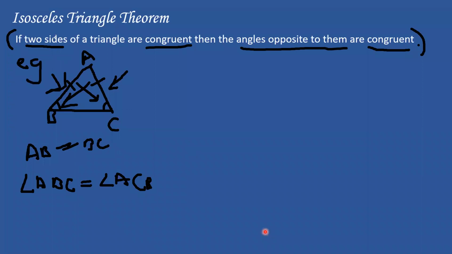So in this triangle, AB and AC can also be the equal sides. Let's say, same triangle ABC, and two sides, AB and AC, are equal. The triangle theorem says the angles opposite to them are equal. So opposite AB, what is it? This angle, and opposite AC is angle ABC. Any two sides which are equal, the angles opposite to them are equal, which is very important. So this is nothing but the isosceles triangle theorem.